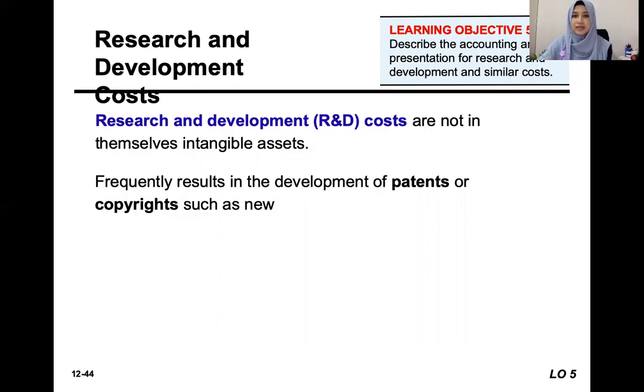The basic rule of research and development costs is to expense all the costs associated with R&D, except when it has reached the economic viability stage, or any research and development cost that will be utilized for future projects. Then only we capitalize those costs. But the basic rule is to expense it, except when we feel that we have reached the economic viability stage.